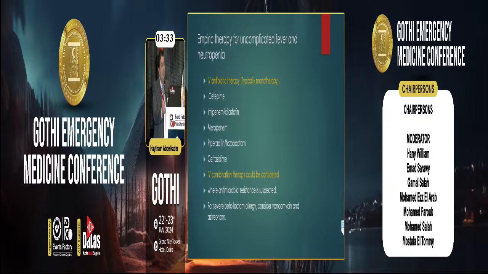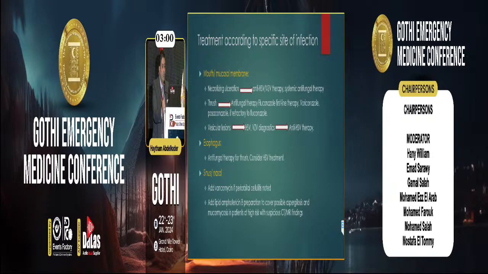In some cases, if we see that there is multiple antimicrobial resistance based on the history of the patient, or the patient is in severe illness, we can consider adding combination. And remember, we don't start with vancomycin from the start. We usually go for vancomycin if there is an indication for it according to the culture. If there is oral or mouth infection, we can go for